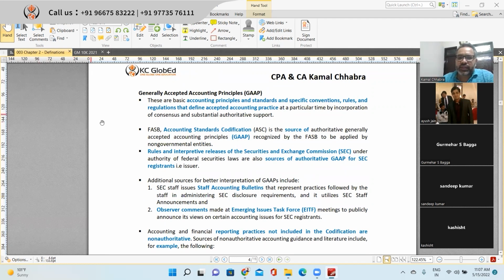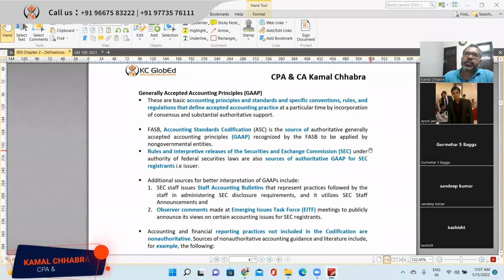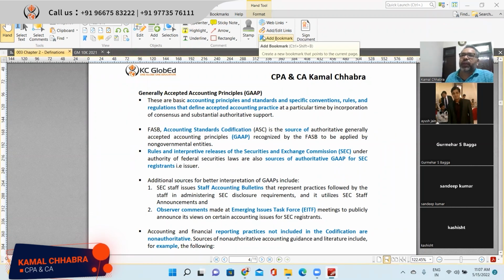Have you heard about ASC 606? Revenue recognition? Yes, sir. Yes. I know some of you have taken FAR classes also. So what does ASC 606 say? They lay down a 5-step model for the recognition of revenue, right? That comes under the GAAP. So what does GAAP actually issue? GAAP actually issues the respective accounting standards.